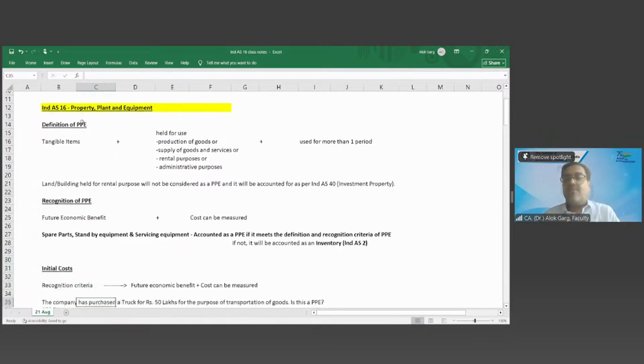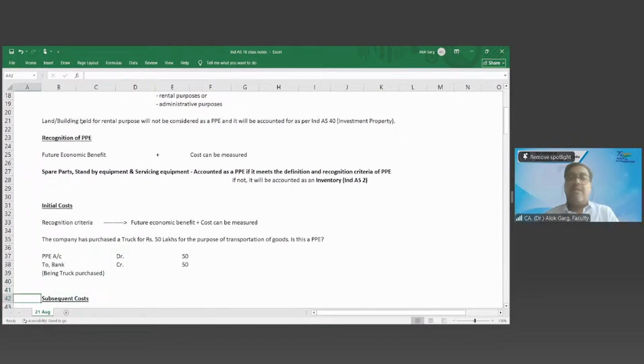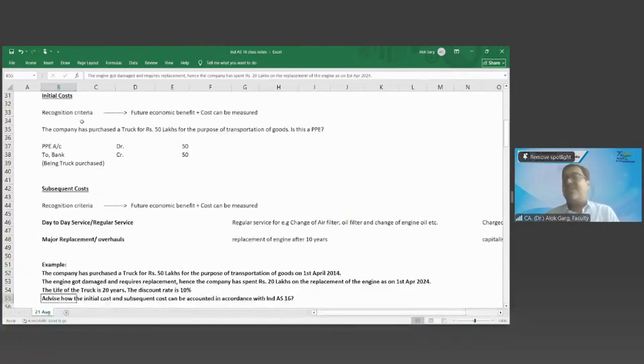Then we discussed the recognition criteria: future economic benefit and cost can be measured reliably, with the help of examples. Then we discussed the concept of spare parts, standby equipment and servicing equipment, that it has to be accounted for as a PPE if it is meeting the definition and recognition criteria of PPE. Otherwise, it will be inventory. Then initial cost, right? And the subsequent cost. So we discussed that the initial cost has to be recognized as PPE if future economic benefit is probable and cost can be measured reliably.